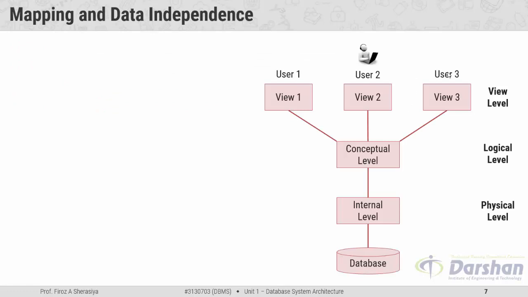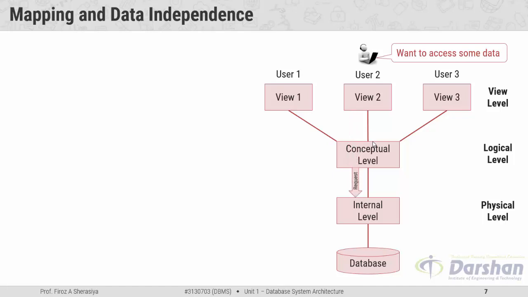Next, moving further, what actually is mapping and what is data independence. So first let us see what mapping is. Here user 2 wants some data. User 2 is over here at the view level, and our data is placed over here in the database. So what will user 2 do? User 2 will send a request from the view level to the conceptual level. That request again moves from the conceptual level to the internal level.